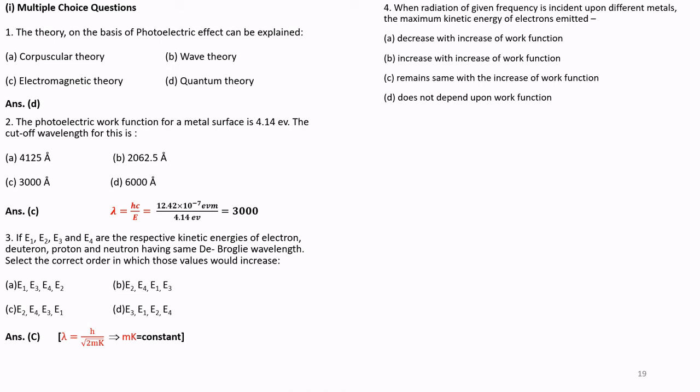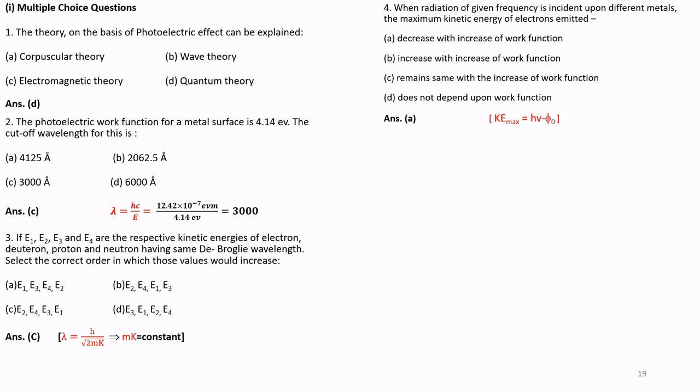That is, the kinetic energy depends on what? Whether it is directly proportional to work function, or inversely proportional to work function, or remains constant, independent of the work function.